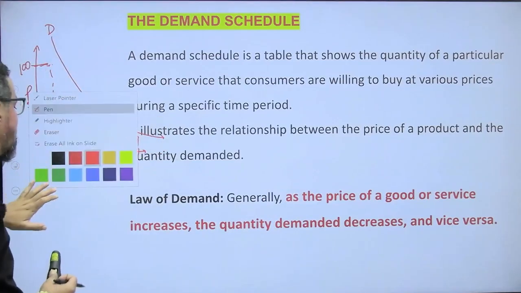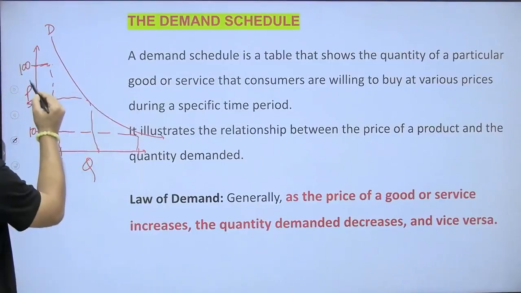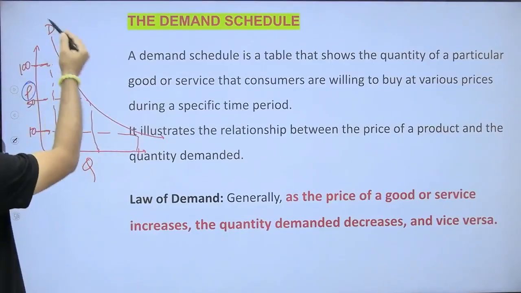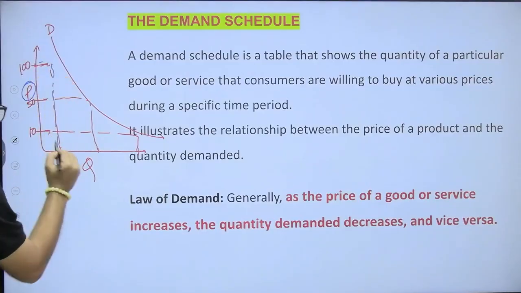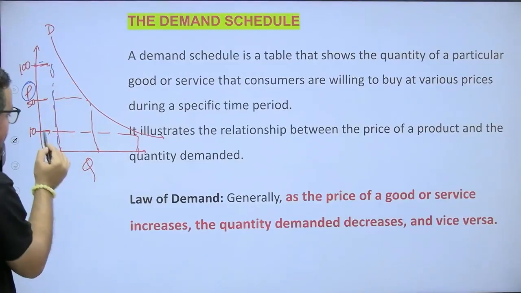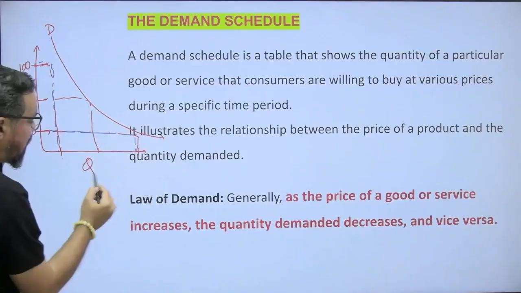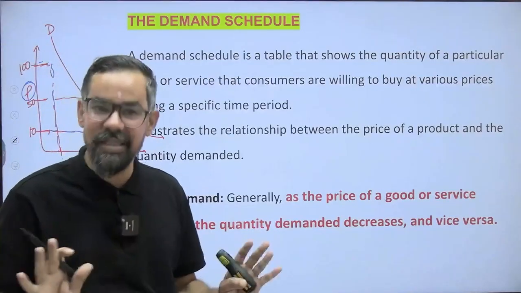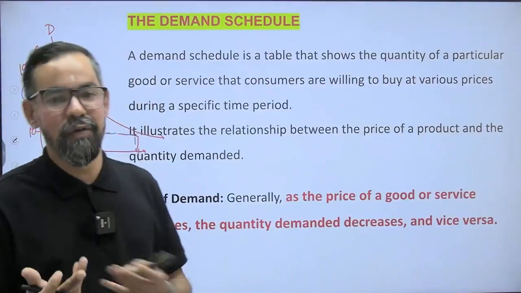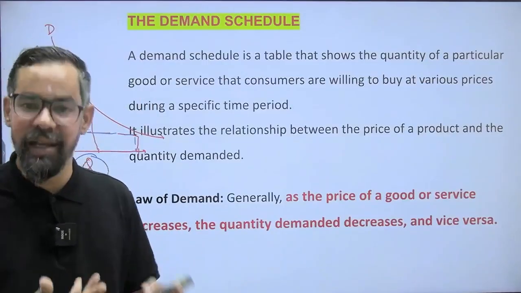If the price is at the higher side, the quantity demanded will be at the lesser side. And if the prices are at the lesser side, the quantity demanded will be at the higher side. This is the basic logic behind this one, very simple. We generally follow this on our daily basis, right?